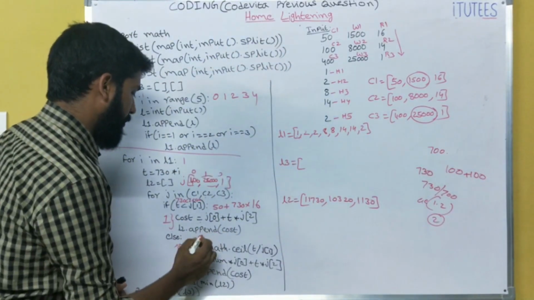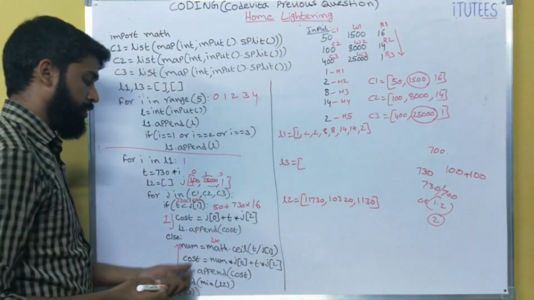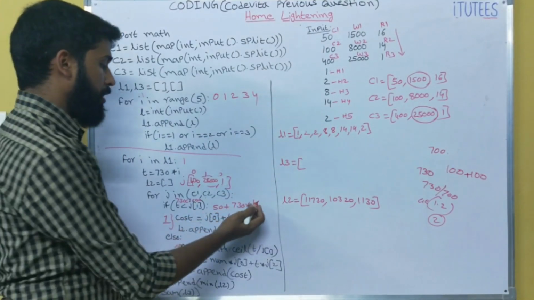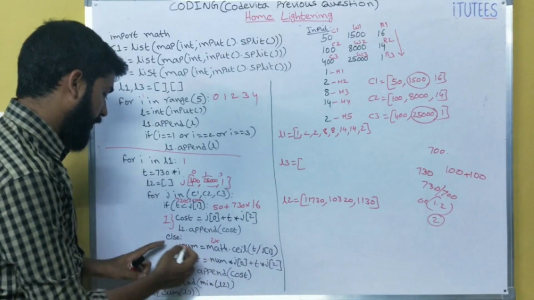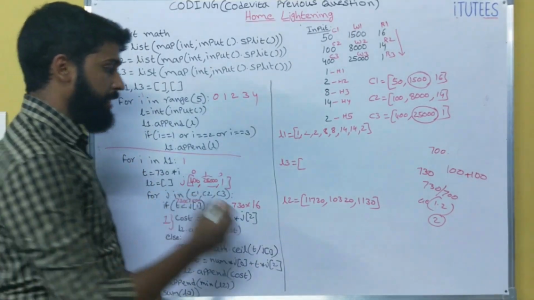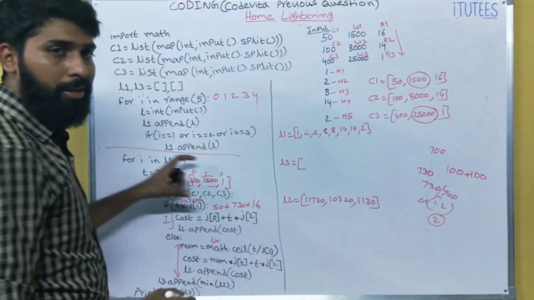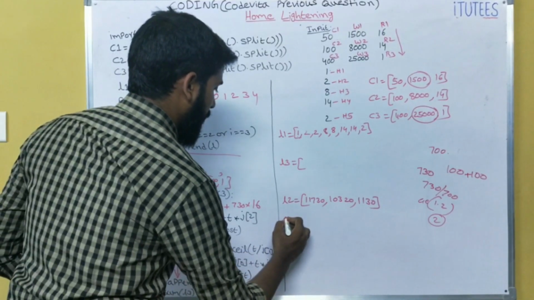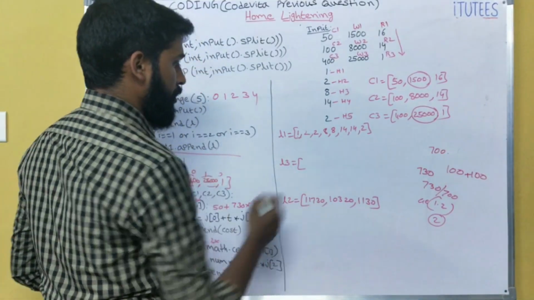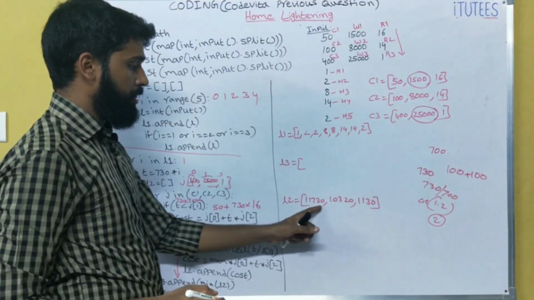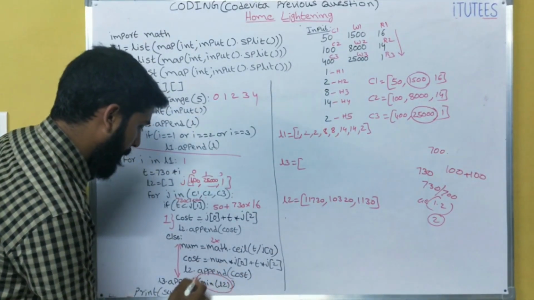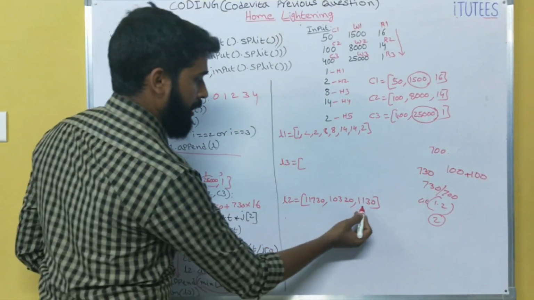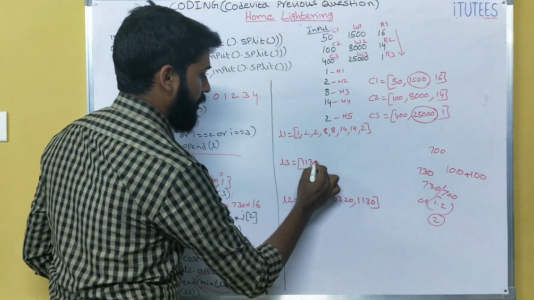So at that time we are going to multiply. So 2 into cost plus after that running cost. That's it. So for that we are writing else. In this way we are going to run the loop. Then we get L2 equals 11730, 10320, 1130. After that I am going to find the minimum in L2. What is the minimum in L2? 1130. That is appended to L3.